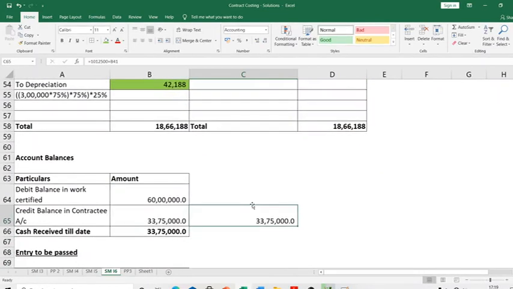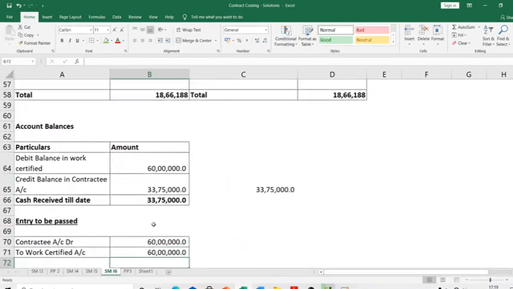So as of now, before any entry is passed, your contractee account is showing a credit balance of 33 lakh 75,000. Now you will pass an entry here. Contractee account debit to work certified. What you are doing is treating the contractee as your debtor and saying, I have completed work for you. Now 60 lakhs, I'm debiting you for 60 lakhs right now. You are my debtor, 60 lakhs, I'm debiting you.